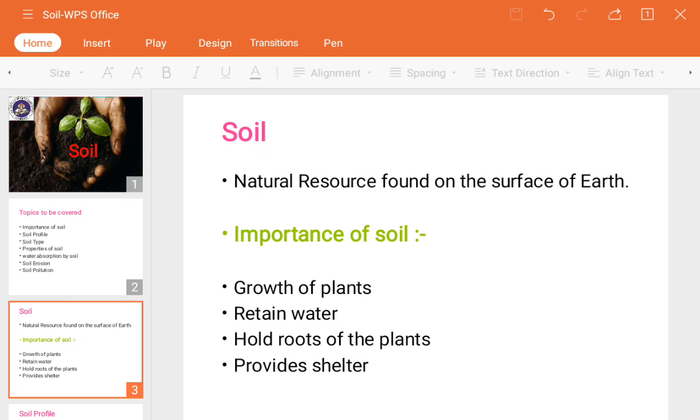Next, due to the physical and chemical weathering of rocks, it comprises minerals and gravel, microbes, insects, decaying organic matter, nutrients, waste and air. So it consists of so many things, guys.